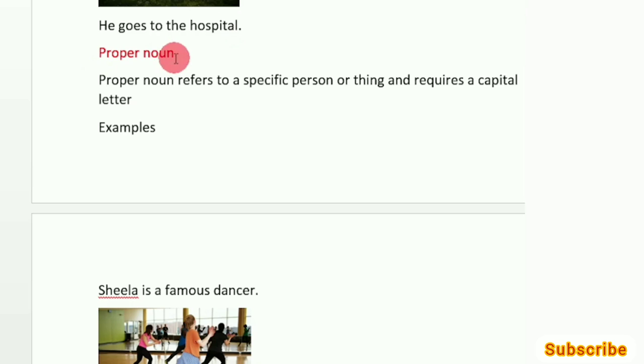Let's have a look at proper noun. So what is a proper noun? Proper noun refers to a specific person or thing and requires a capital letter. So proper noun refers to a specific person. When we talk about someone or something that is very specific, it belongs to the category of proper noun, as I said earlier. So proper nouns are always capitalized. We should use capital letter.